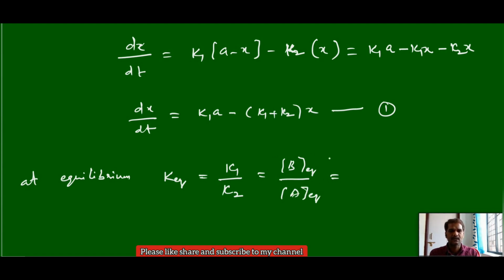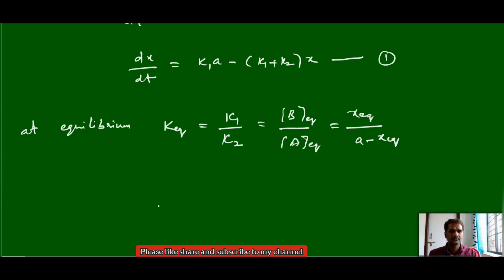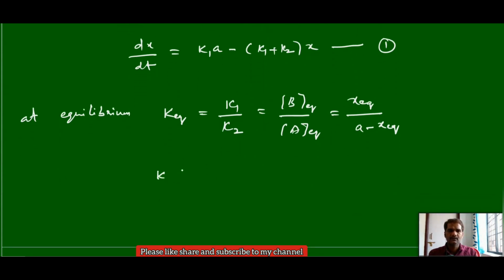The concentration of B at equilibrium is x equilibrium, and the concentration of A at equilibrium is A minus x equilibrium. From this, K1 into (A minus x equilibrium) equals K2 into x equilibrium.